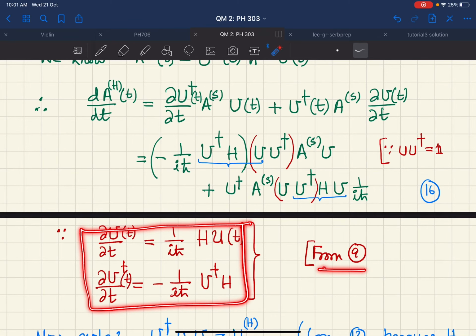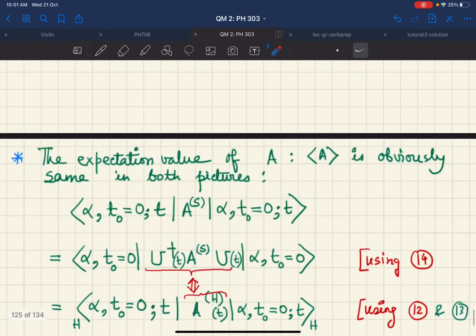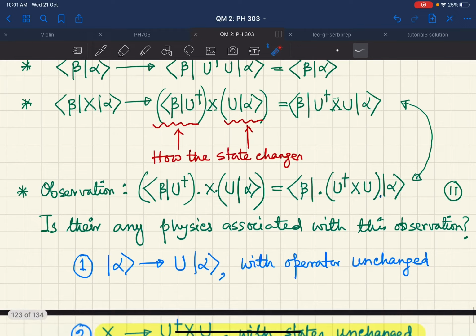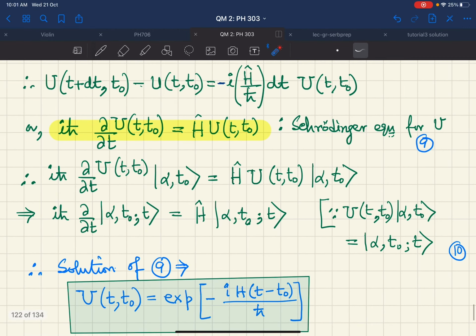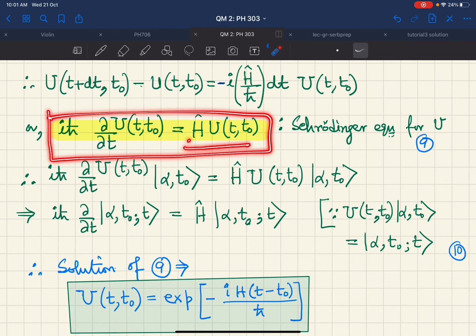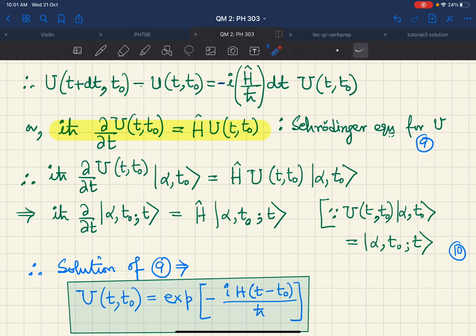Just go back and check equation 9. Where is equation 9? Here. So ∂U/∂t is equal to 1/(iħ) H operator acting on U. Similarly, ∂U†/∂t will give you minus 1/(iħ) U† H. Remember, H is Hermitian, so H† is H.